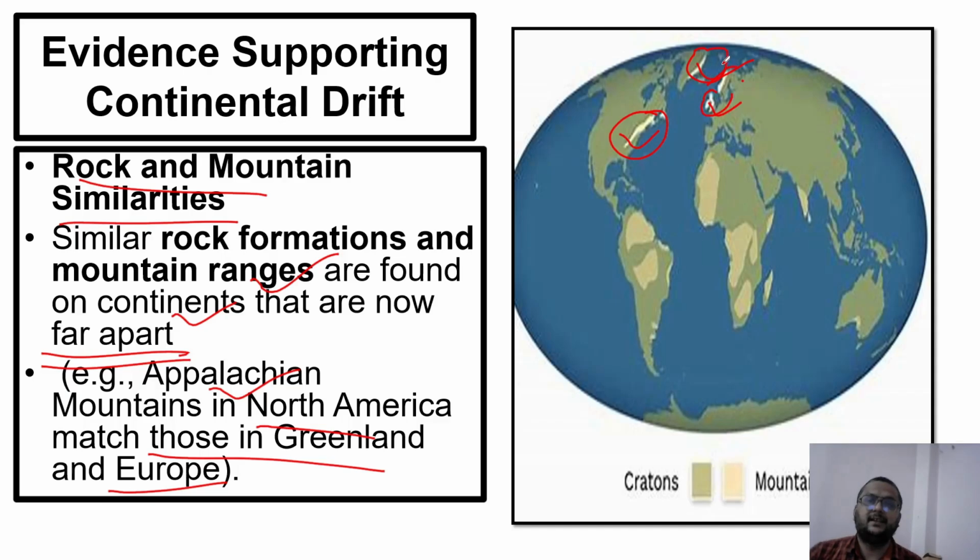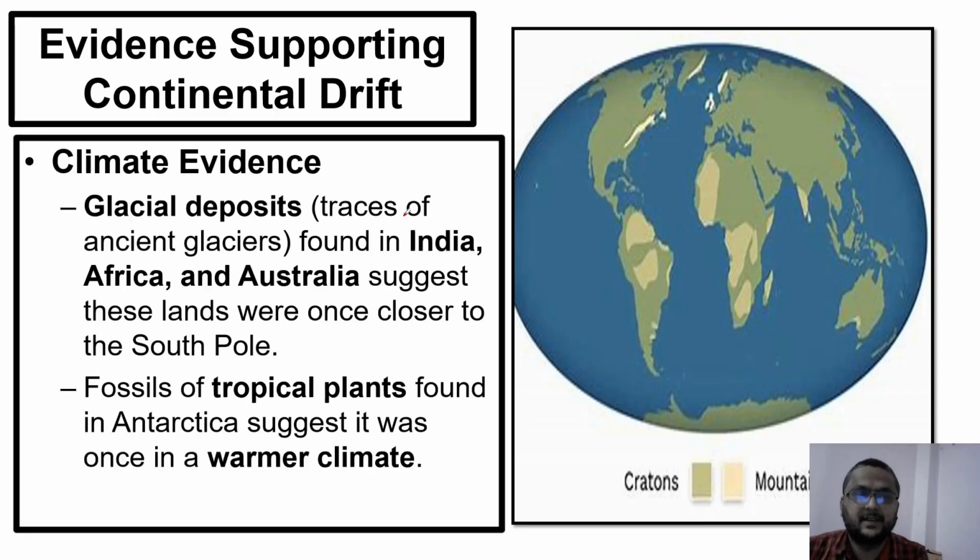It means that they all were fitted together in the geological past. Hence, this theory is getting proved. That is the continental drift theory. Next is climatic evidence. Glacier. What is a glacier? A glacier is like a snow mountain, and it can happen only during winter or during a very cold season.